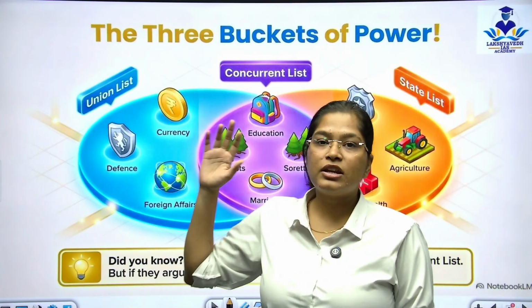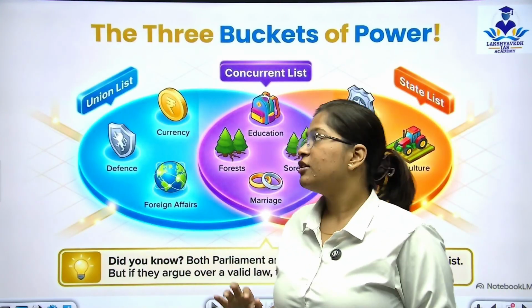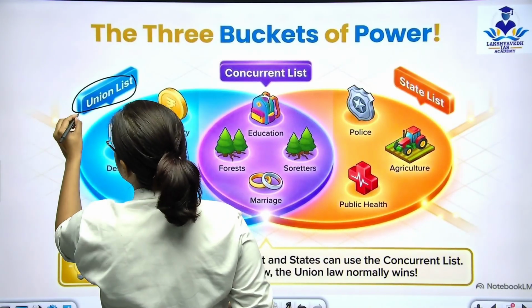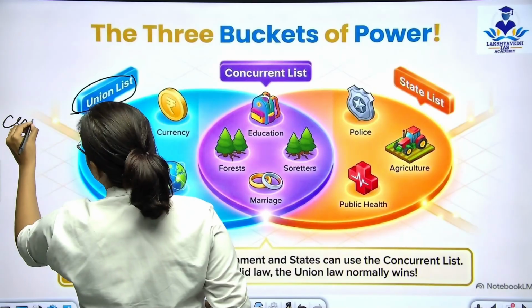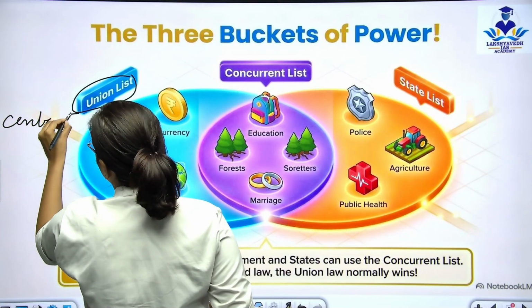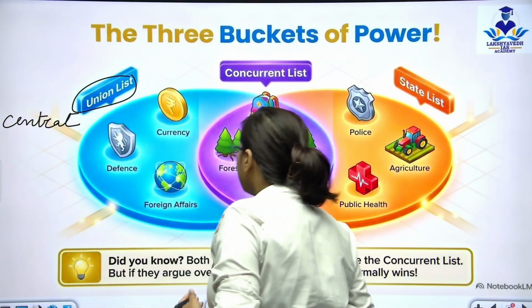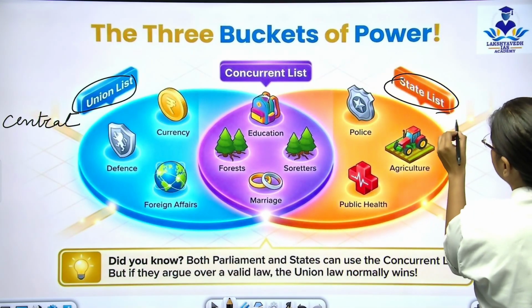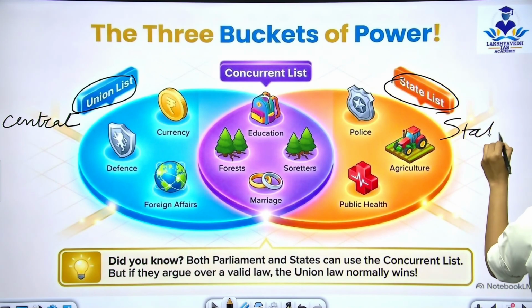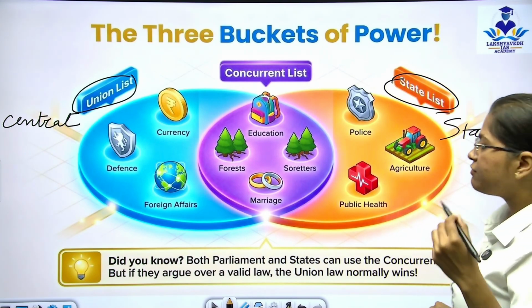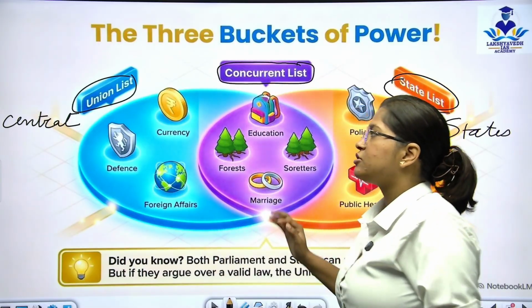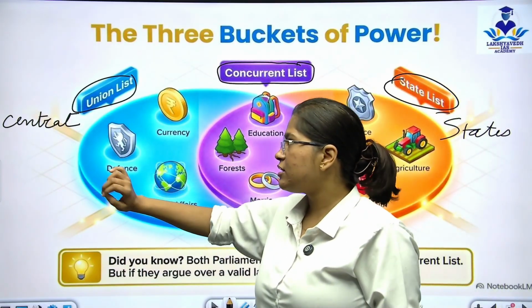Now there are three different buckets of power here. First is the union list. The union list is basically the central list. Okay. After that, there is the state list, which is nothing but the states. And then we have the concurrent list. So we'll first understand what is the central list.